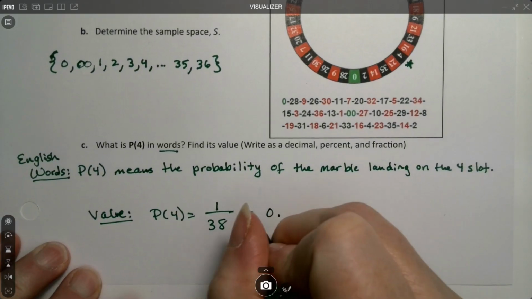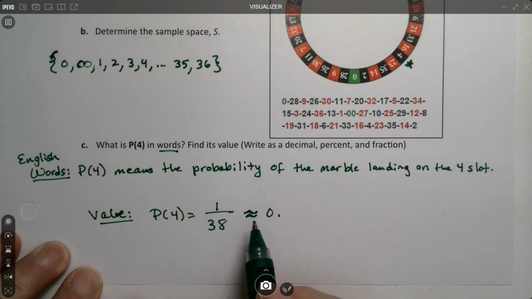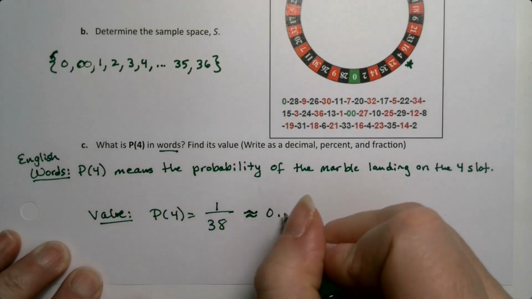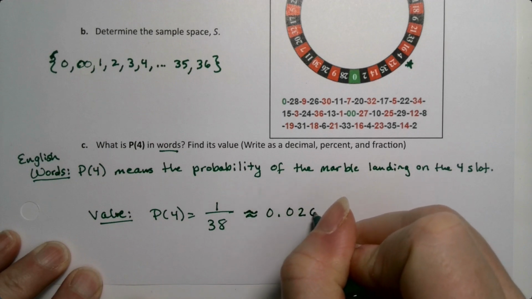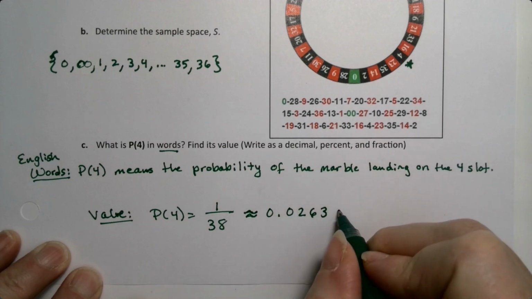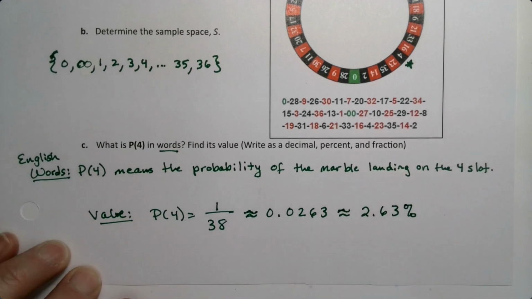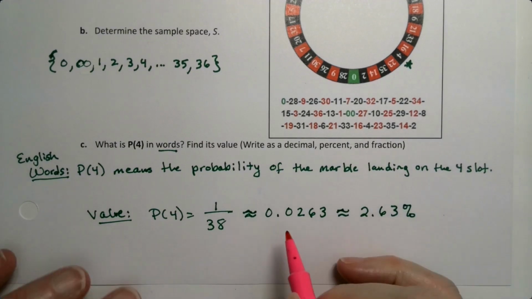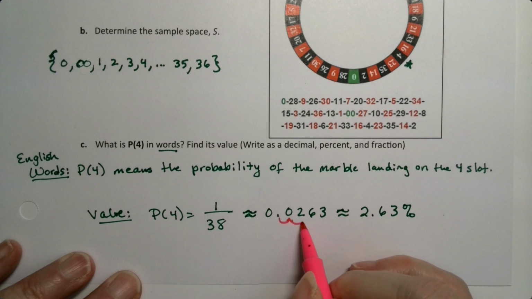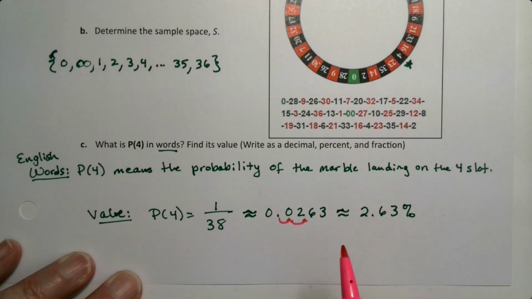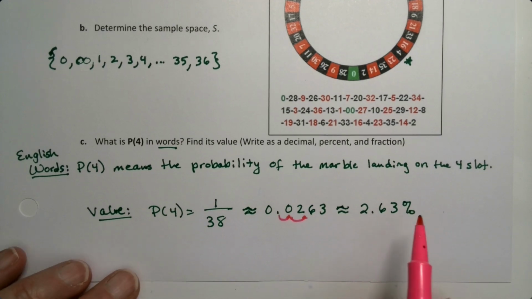I'm going to put an approximation because I'm rounding, of course. So it's 0.0263, which is 2.63%, because we have to move the decimal 2 spots over to get a percentage. That's the hundredths place right there. So you move the decimal to the hundredths place because it's percent.